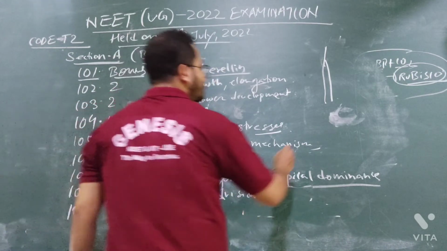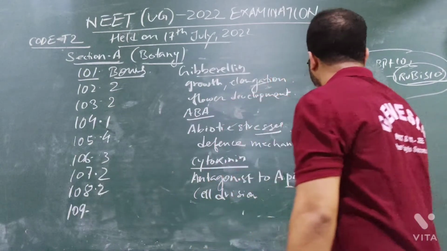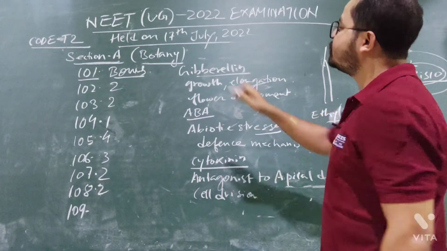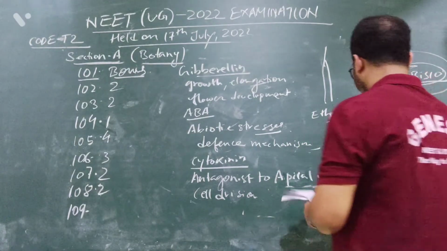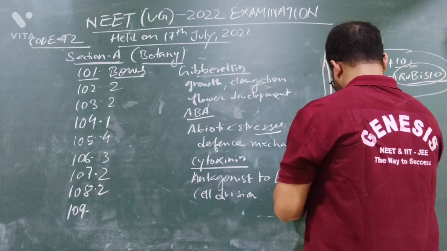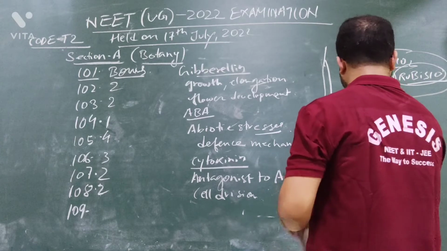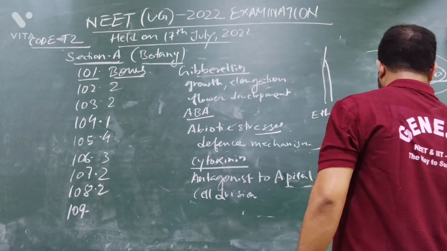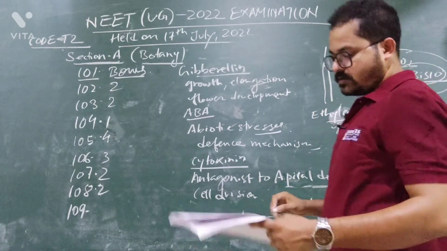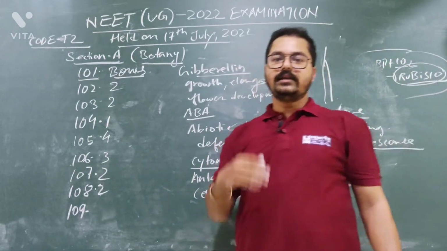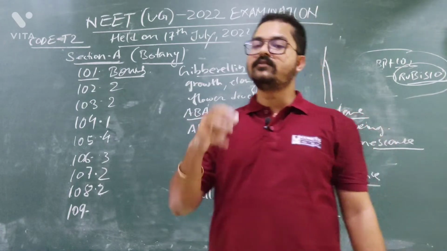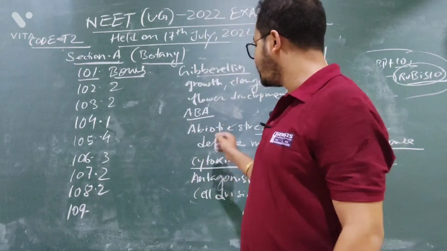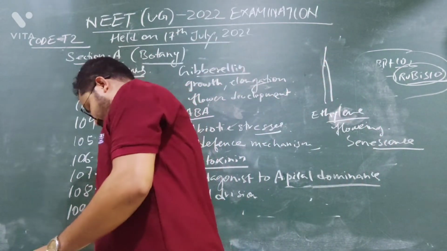Okay, and ethylene. So now we came to ethylene. Ethylene helps in flowering, senescence. So the cucumber plant yield increased a lot due to the increased rate of flowering. Which plant growth regulator has played a role here? It is ethylene. So option number 2 is the correct answer.